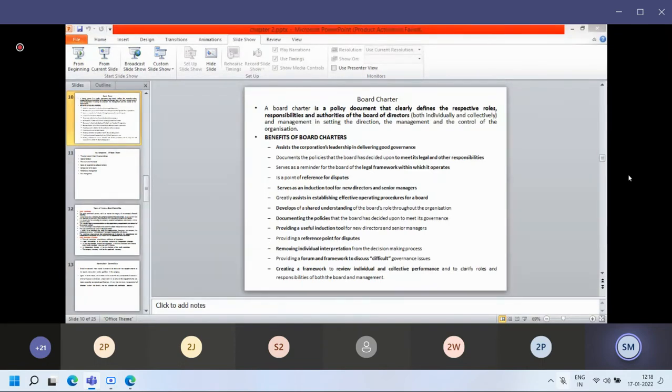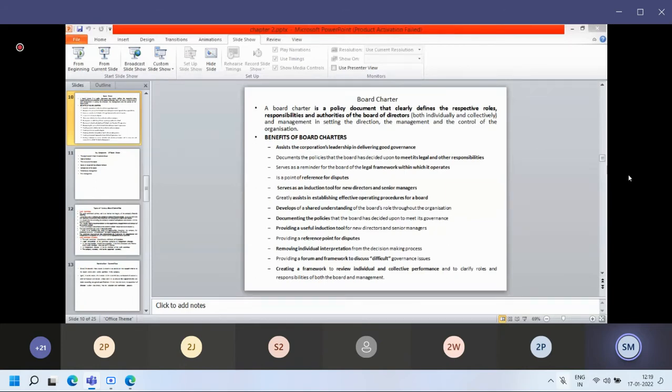He can find transactions which are not as per the records. So he can find out some of the strengths as well as weaknesses. So the audit committee is responsible for maintaining the relationship with the external auditor also, and checking the external audit process, how it is going on.